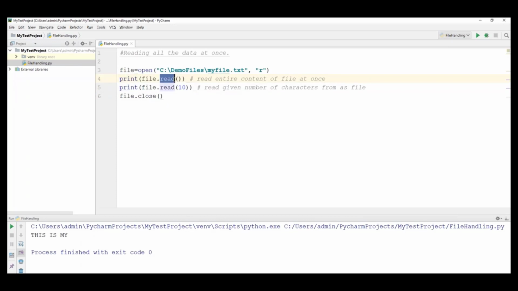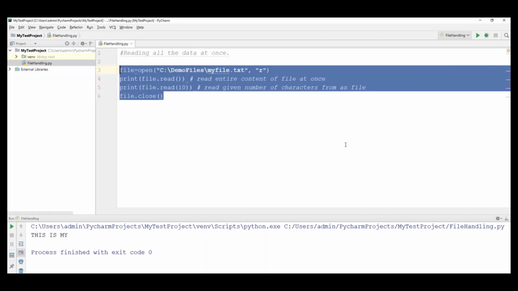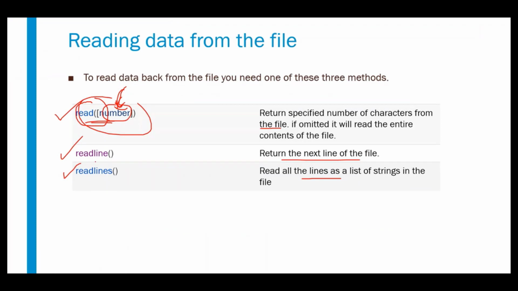So if I use the read command without any parameters, it will read all the content from the file. When I use some number here, it will read that number of characters from the file. So this is how we read all the data at once. Then we'll see the next ones, readline and readlines. How to use readline and readlines.